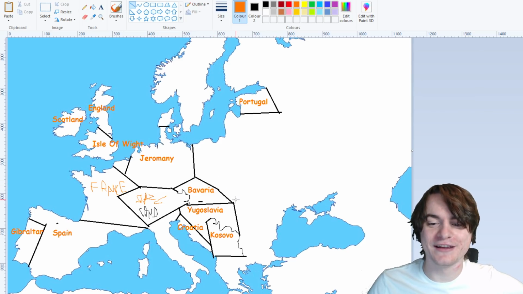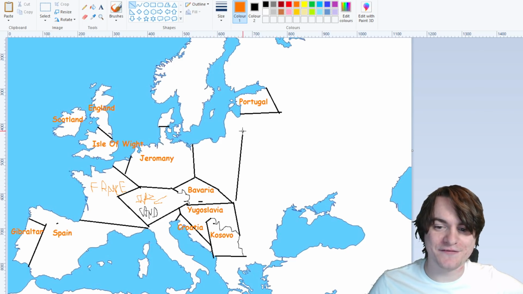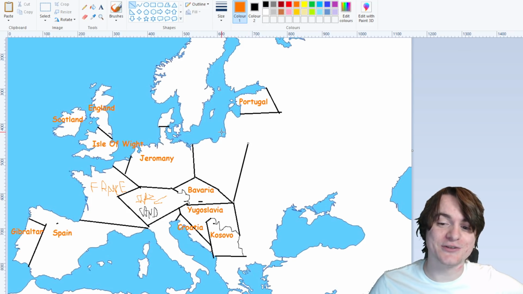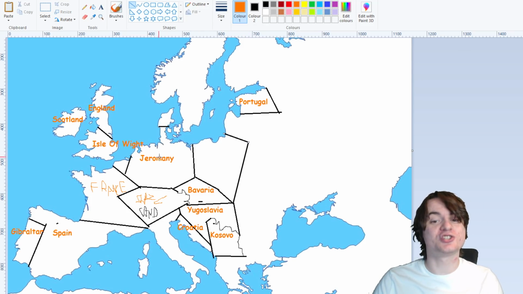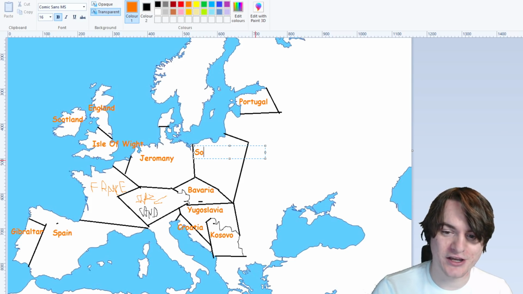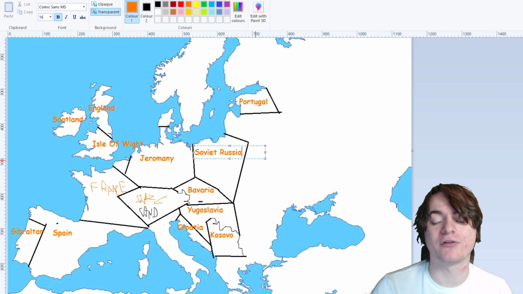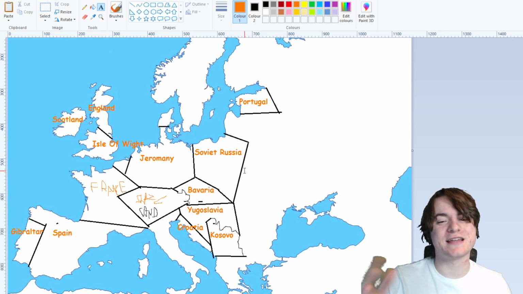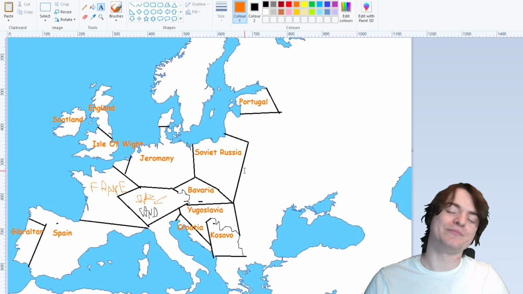Since we're here anyway, there's this big thing over here that people just get wildly confused with. Again, it's easy to. I see why. It looks like Germany on a map, but it's actually Soviet Russia. This is where all the Russians come from, and I'm pretty sure, right? It's that big country from the Eastern Bloc.